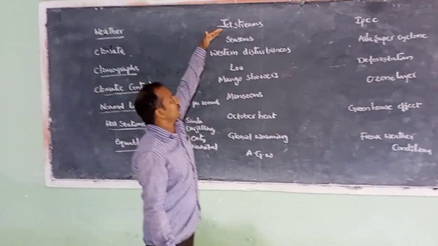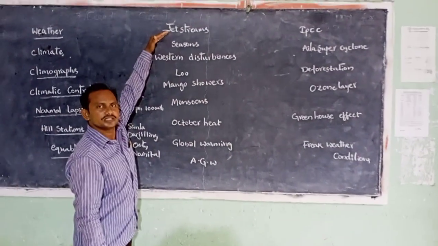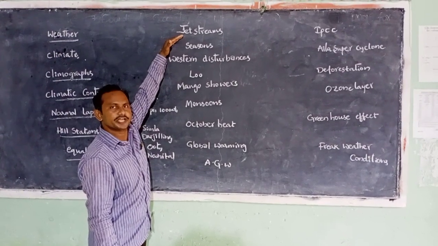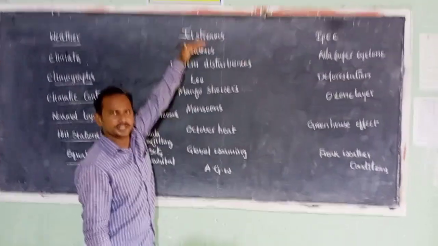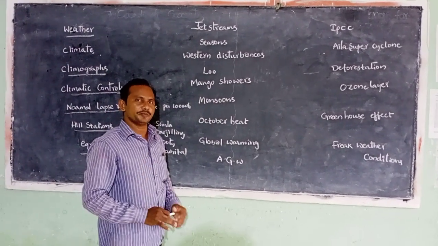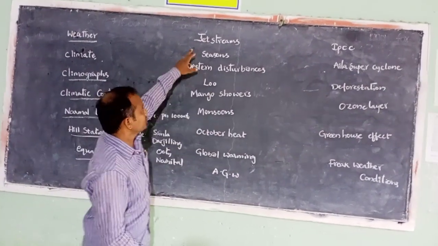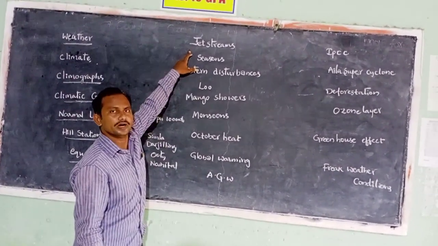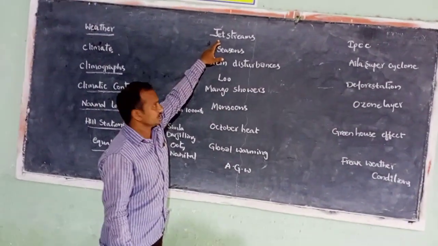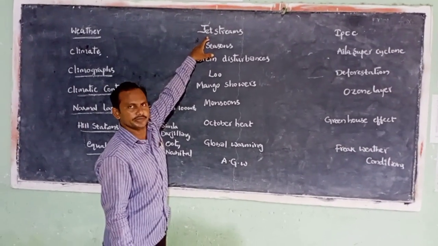Let's see another one, jet streams. Jet streams are nothing but the movement of upper air currents. Generally air has 2 types of movements. One is horizontal movement, which we call wind, and air also has another type of movement, that is vertical movement, which is called current. Here jet streams are the movement of upper air currents. These jet streams blow at the height of 12,000 meters.